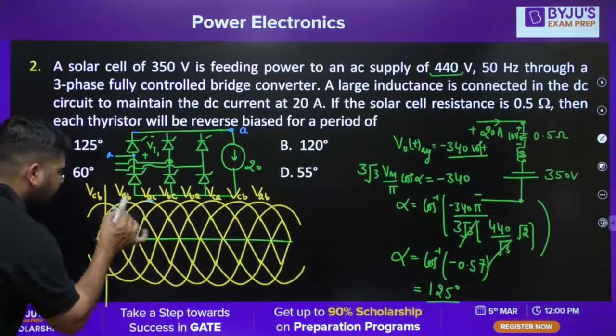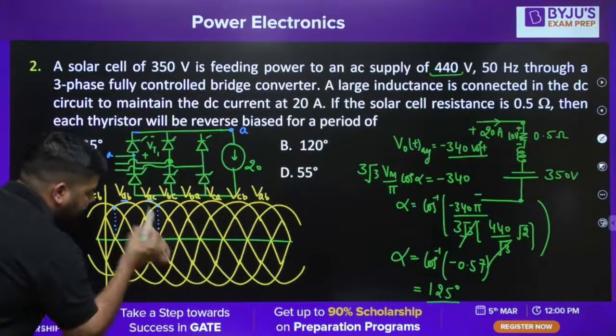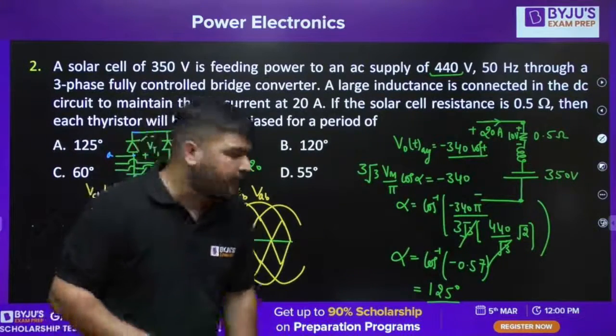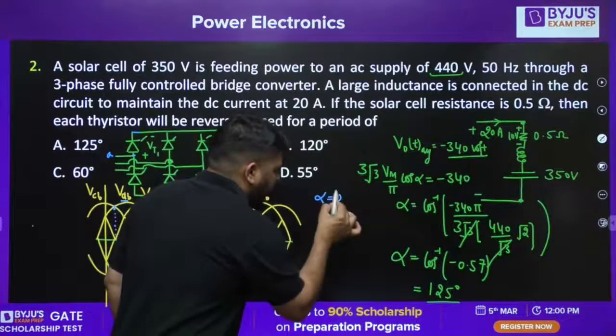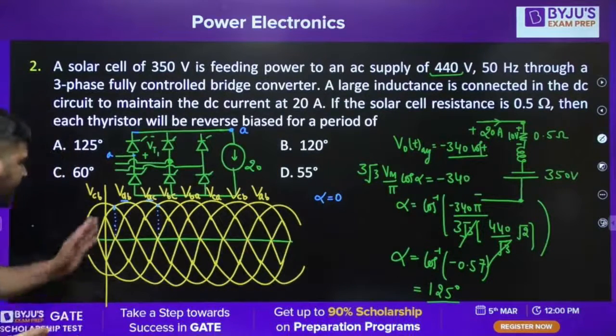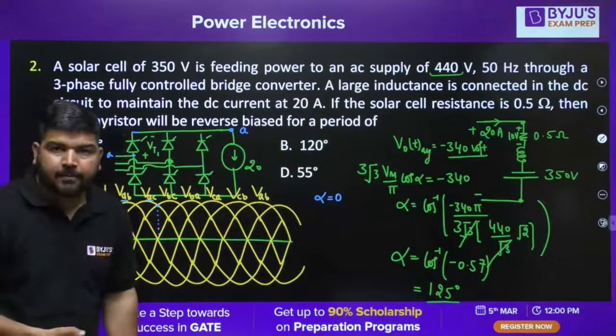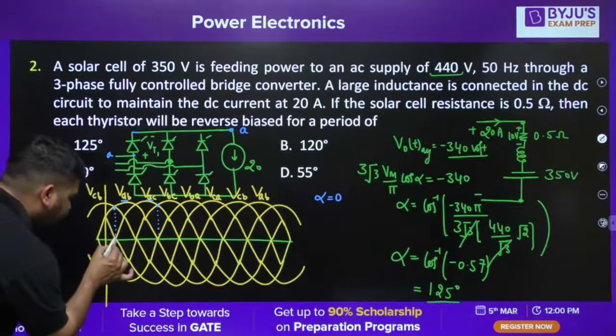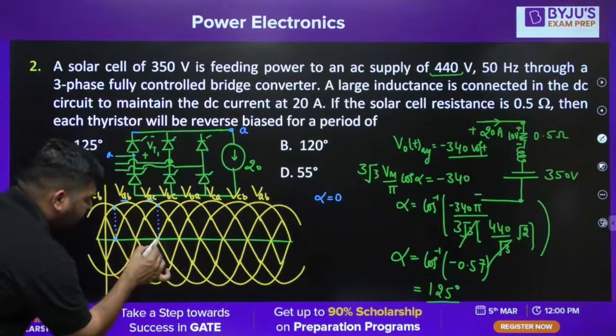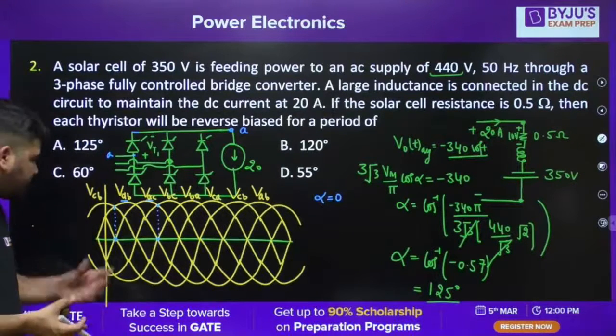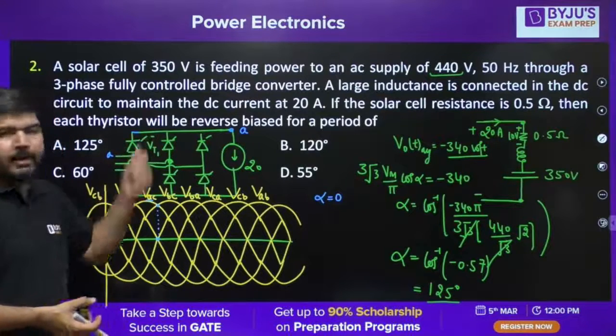Let's plot for alpha equal to 0. From 30 degree to 150 degree, thyristor T1 is conducting.